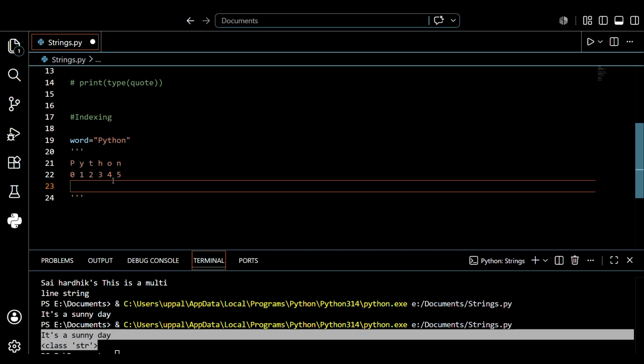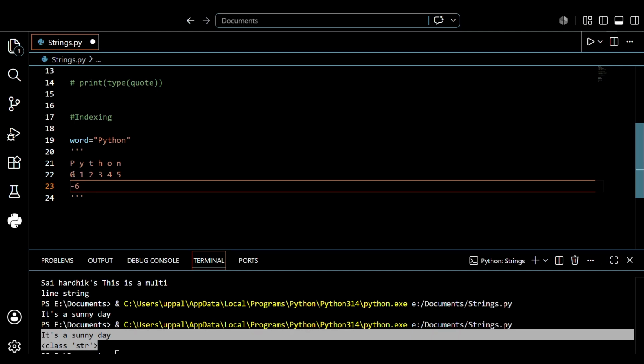So for example, Python contains 6 letters, so it goes from 0 to 5, from starting to ending. If I want to count from end to start, so what will happen here? Easily it becomes -6.